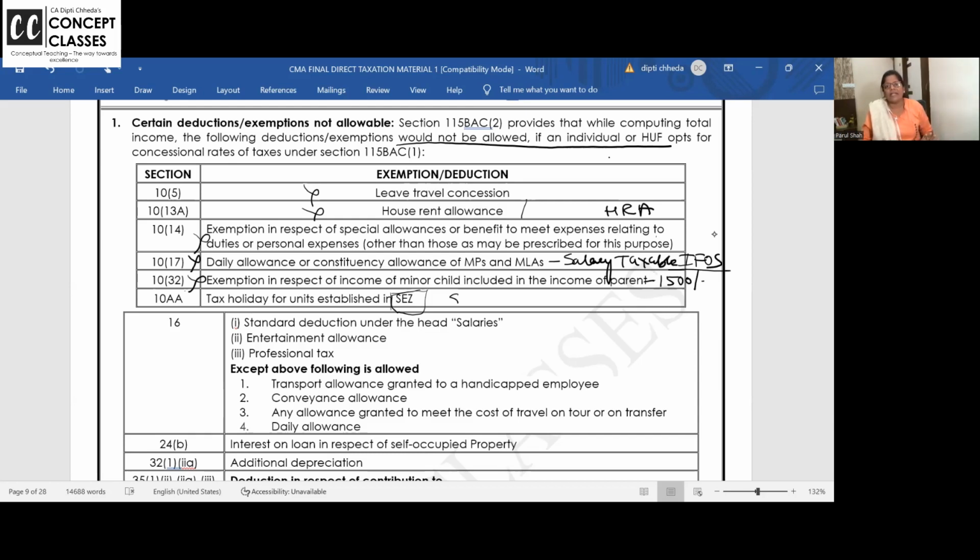The section name is already written. We will read this separately tomorrow. We'll solve problems for this also. They say tax holiday. Ma'am, why like this? We gave 2 days holidays because spending time with family on a festival is important.